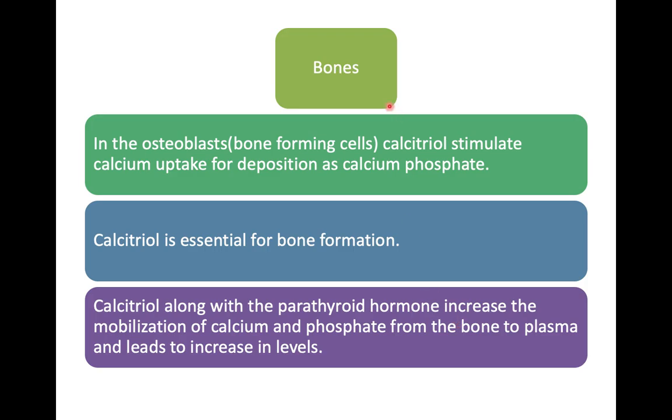Coming to the action of vitamin D on the bones, here you have to remember that it acts on the osteoblast, which are the bone forming cells. It stimulates calcium uptake for deposition of calcium along with phosphorus in the form of calcium phosphate.